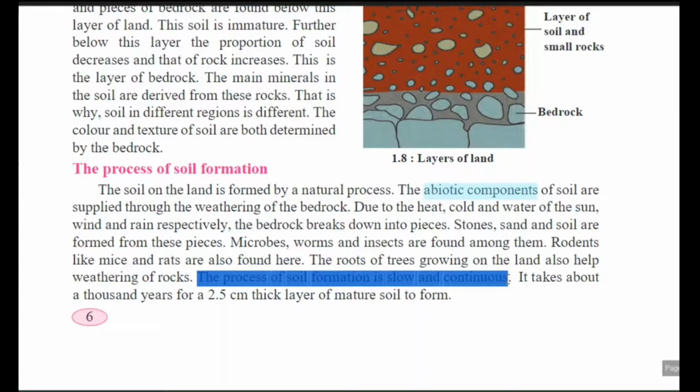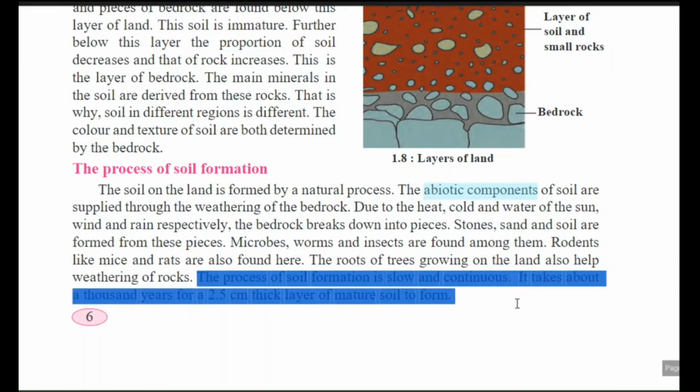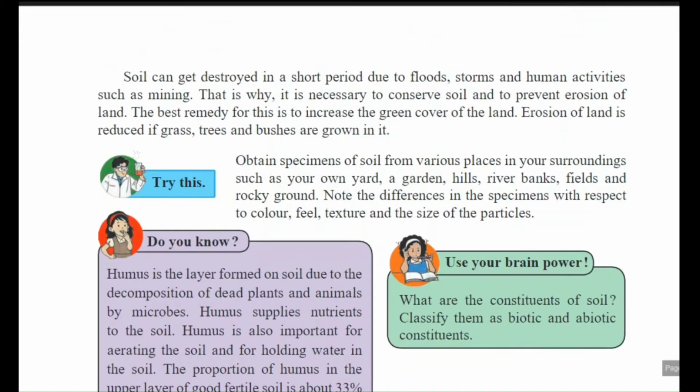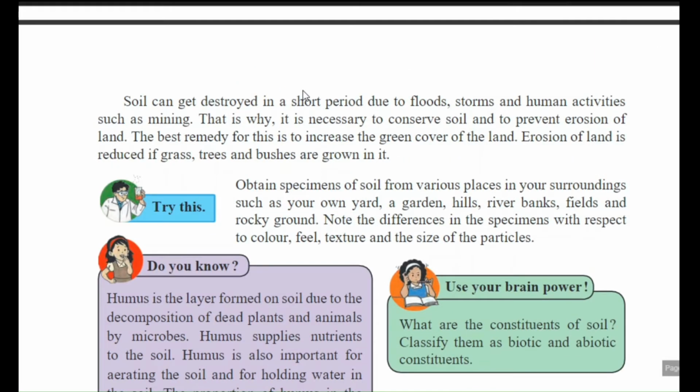It takes about 1,000 years for a 2.5 centimeter thick layer of mature soil to form. Soil can get destroyed in a short period due to floods, storms and human activities such as mining. That soil layer gets disturbed or destroyed.